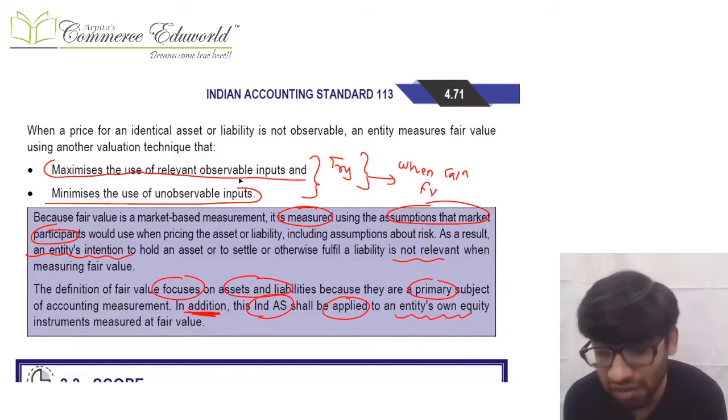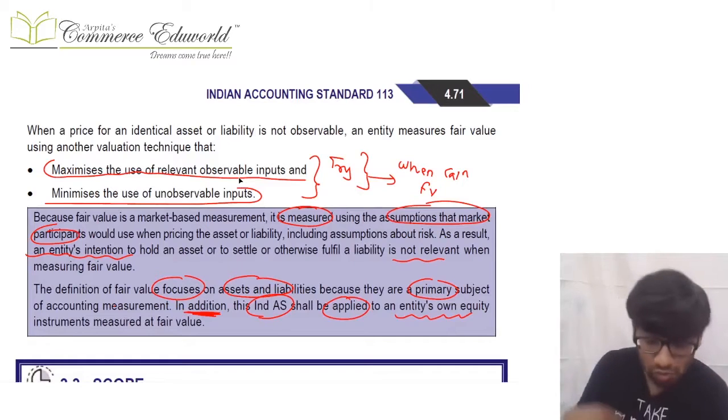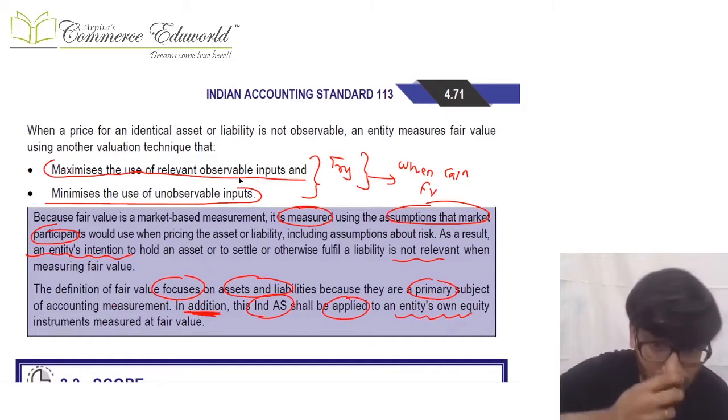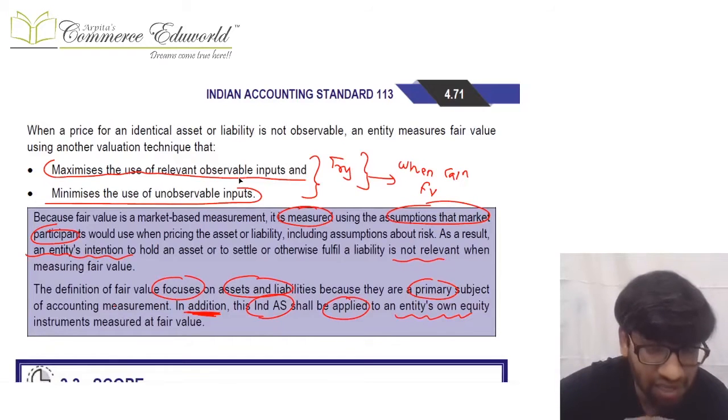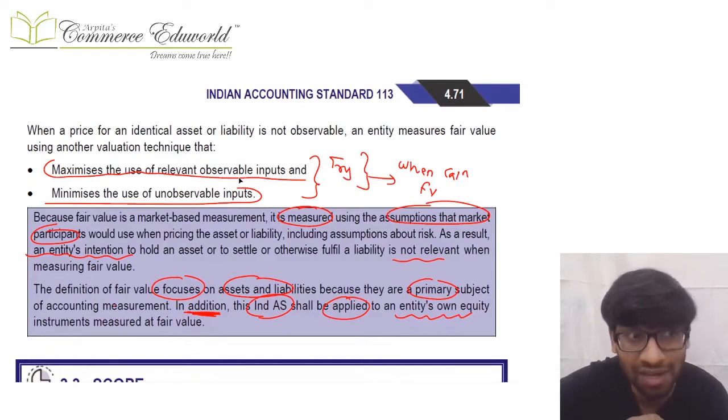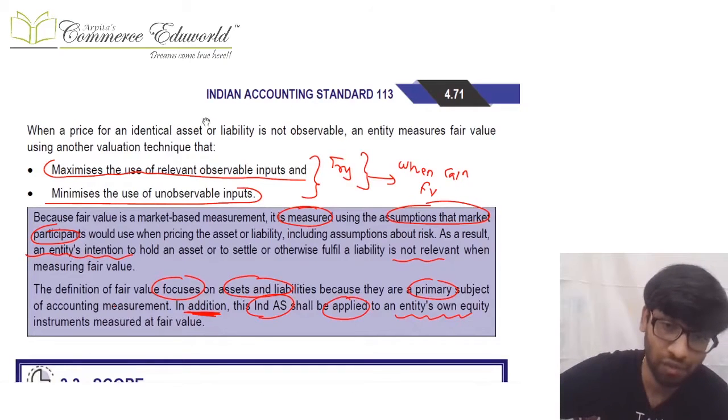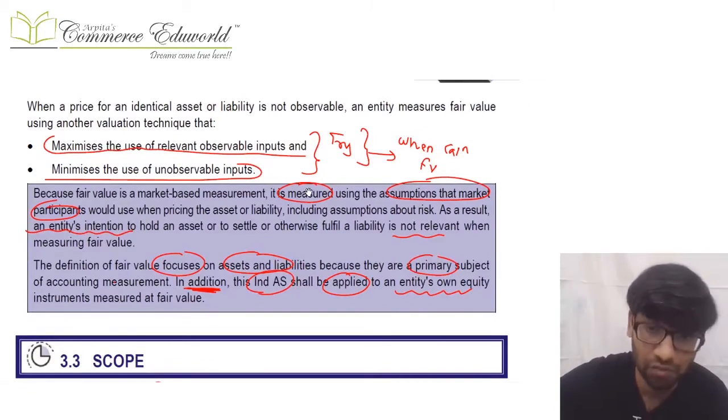So whenever we are calculating fair value, we'll try to maximize the use of observable inputs which are observable from the market data, and we'll try to minimize the use of unobservable inputs, means those inputs which are not observable from the market data, you will have to frame on your own. Okay, so market data available, observable inputs; market data not available, unobservable input. But you will try to maximize the use of observable input, you will try to minimize the use of unobservable input.